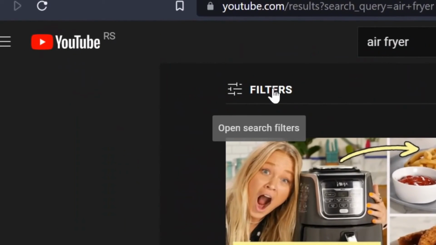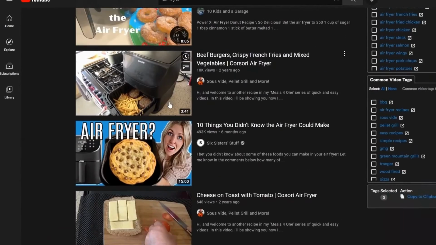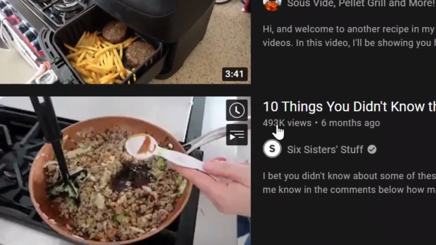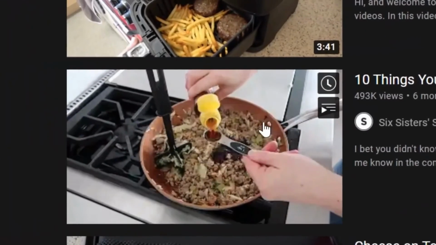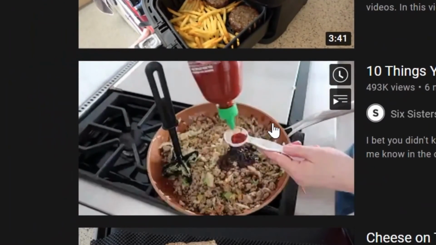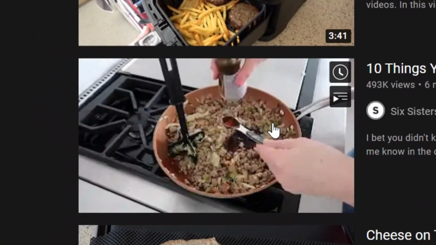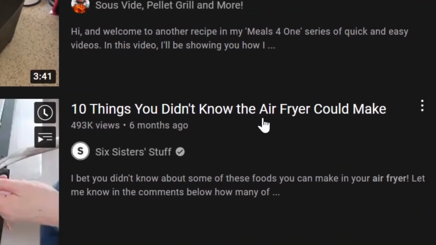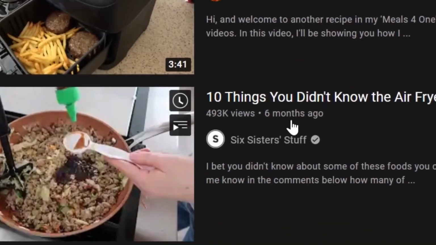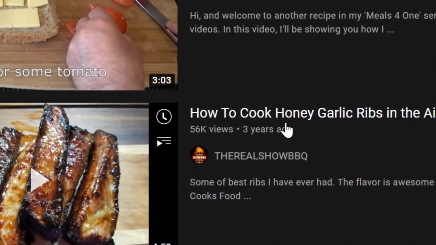Just like that, then you can click on filters. Click on Creative Commons. You want to scroll down until you find some videos with a lot of views. So this one, for example, 500,000 views 6 months ago. They have given you permission to use this video as your own. As long as you reuse and edit and transform it a little bit, this will not get a copyright strike. And here, of course, selling an air fryer in the description down below is the perfect fit that can make you a lot of money.